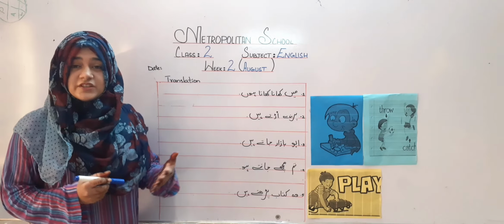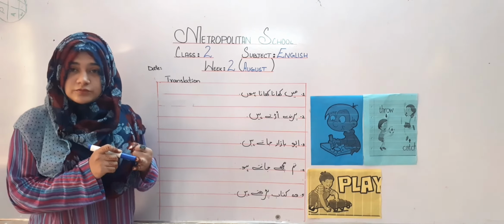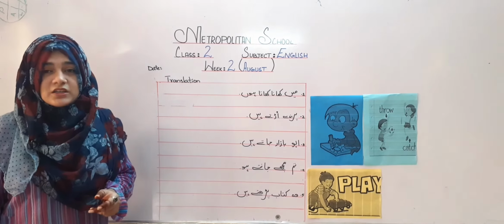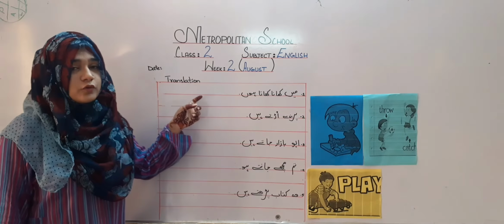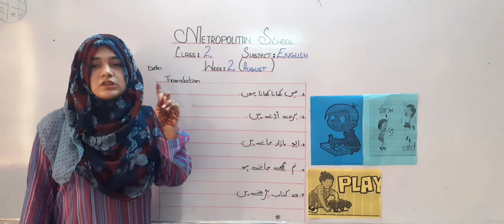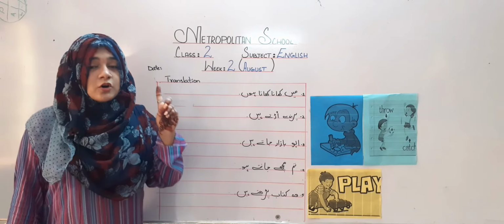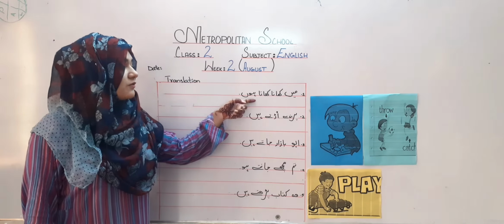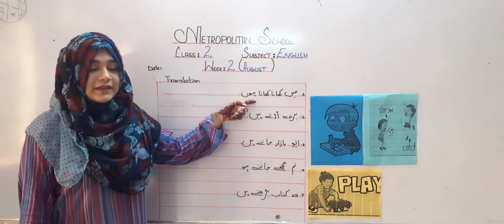Okay students, after learning about verbs and then forms of verbs, now we are going to start our translation. Remember my dear students, in translation we have to focus on a few things. In these sentences we are going to first focus on the subject and then the verb. Subjects are those words in the sentence which are performing some work or doing an action.